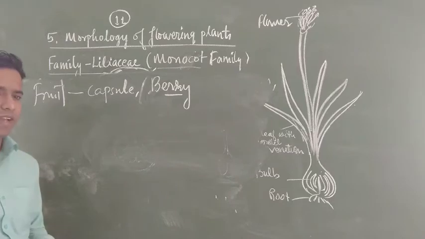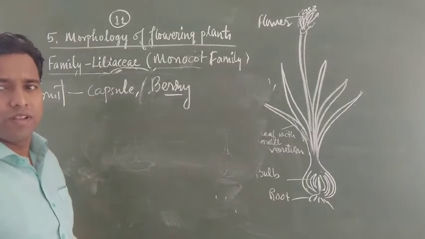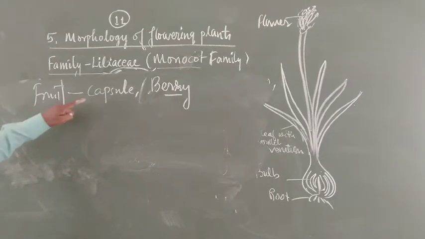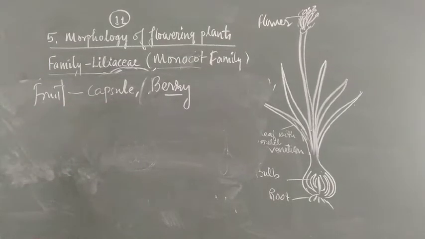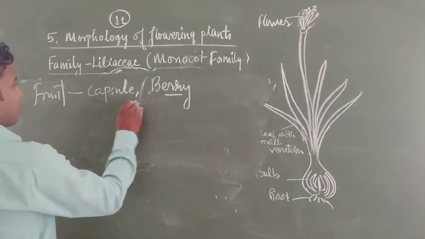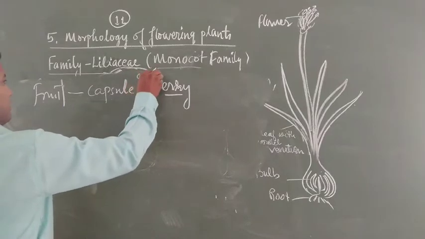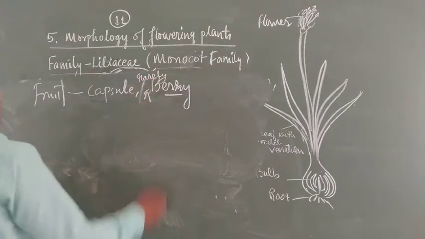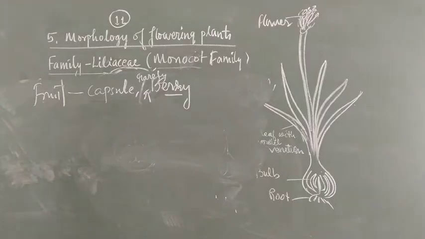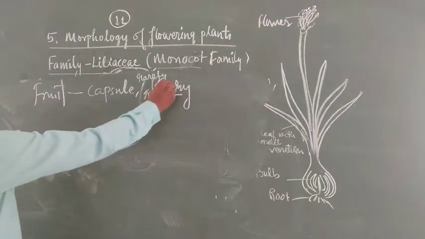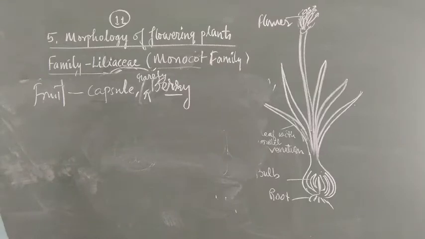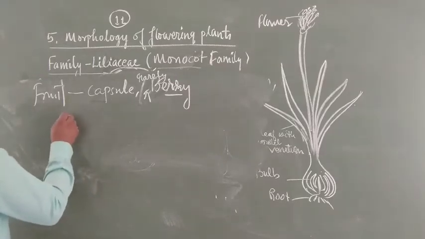I think at the time of classification of fruit, the capsule, berry, and different other categories of fruit are discussed there, but not here. I am not going to discuss it because it is a lengthy topic. So generally the fruit is a capsule, but rarely it is a berry. Berry is found in some cases, rarely. Now the seed is endospermous.